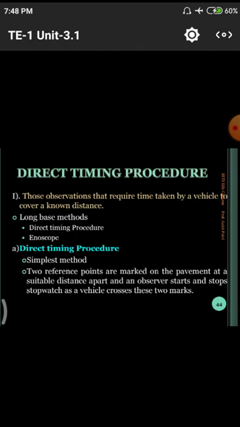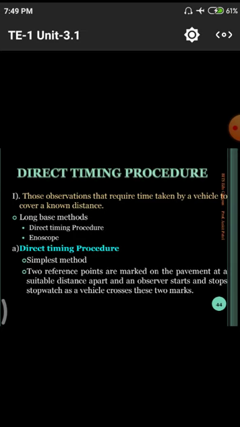Next one is the long base methods, direct timing procedure, enoscope. In the long base methods we have a direct timing procedure. That means we have a particular span, and we know the vehicle's capacity, that means how much speed our vehicle goes at on a regular basis, so we have some estimation value. By using this estimation value and our vehicle speed, we find how much time is required to reach that particular point. This is called the direct timing procedure. Next one is the enoscope.